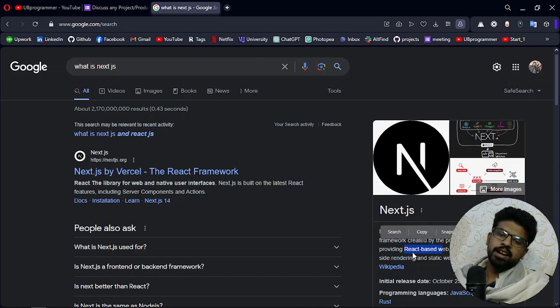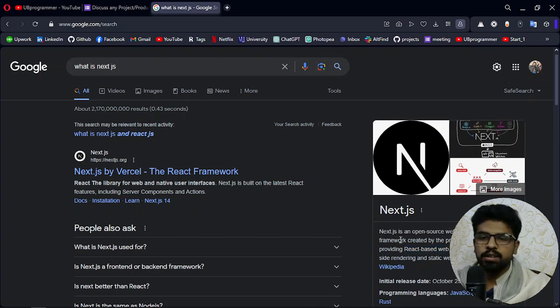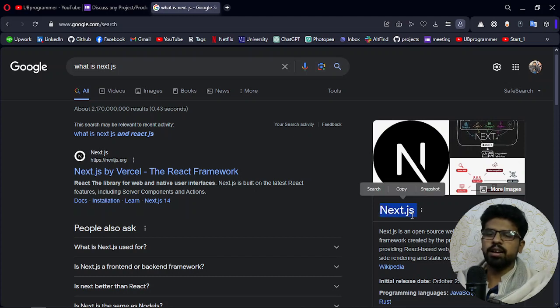So React on its own can only handle front end, but Next.js can also be used for backend also. So that means it's a framework, and all the power of React can be used in here, in Next.js, and it comes with a lot of other functionalities.